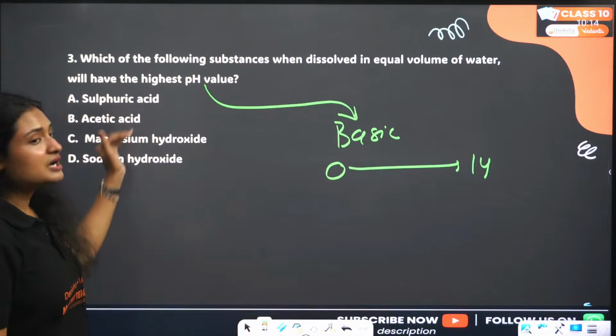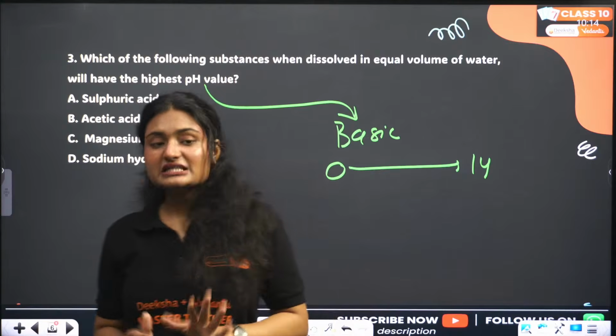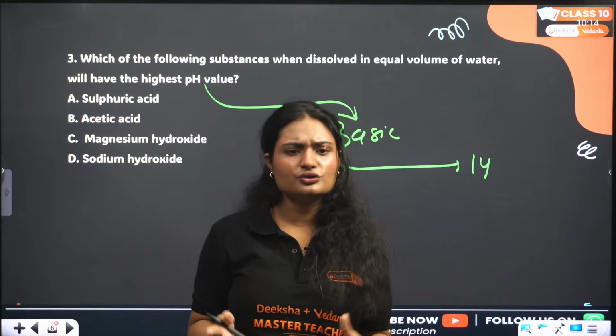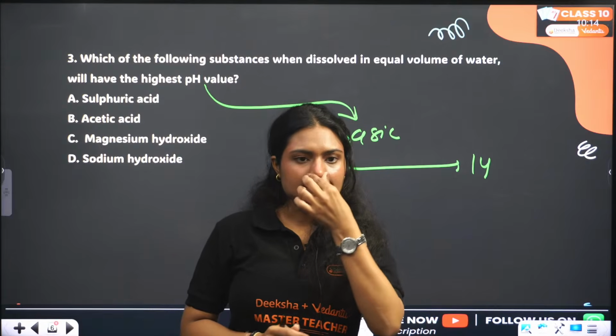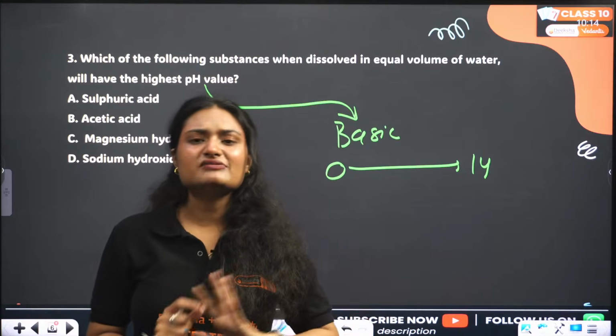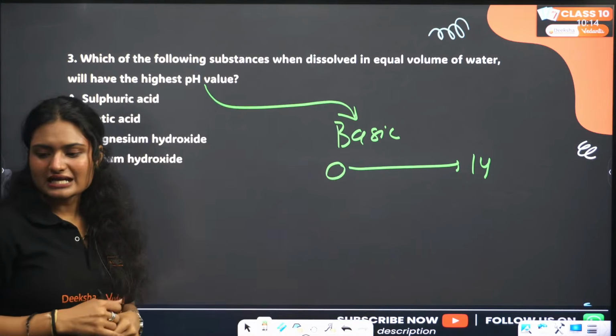Now, which among the following has the highest pH? Because water is neutral. Water is around neutral, okay? So if you add anything that has a higher pH, that will increase the overall pH, right?